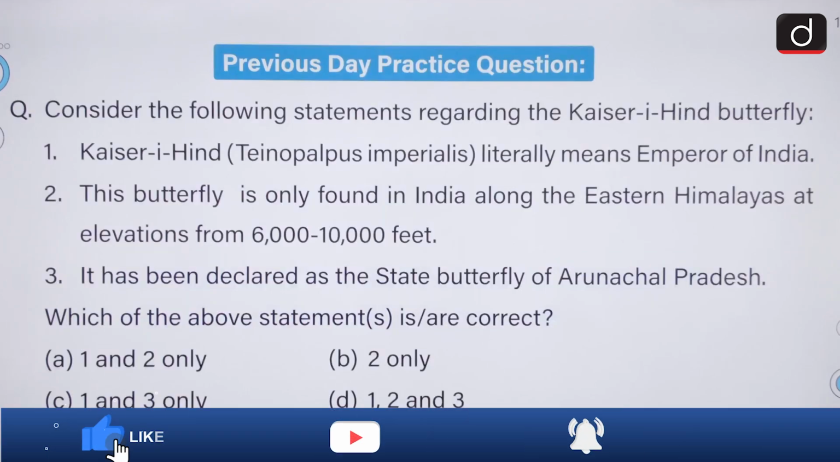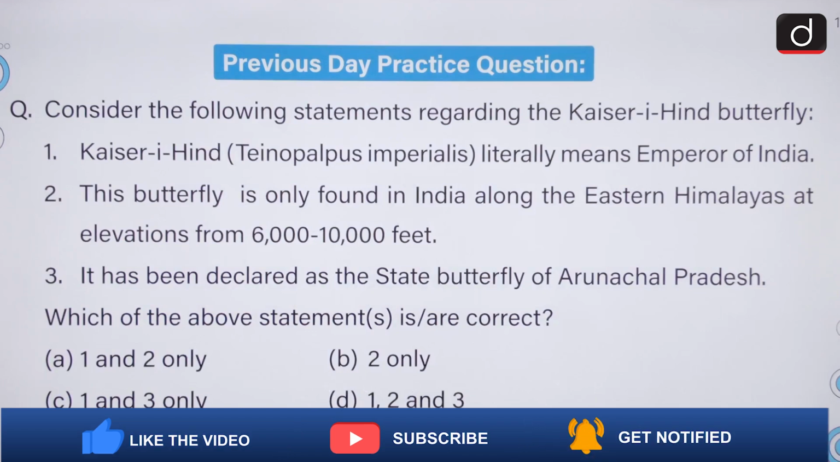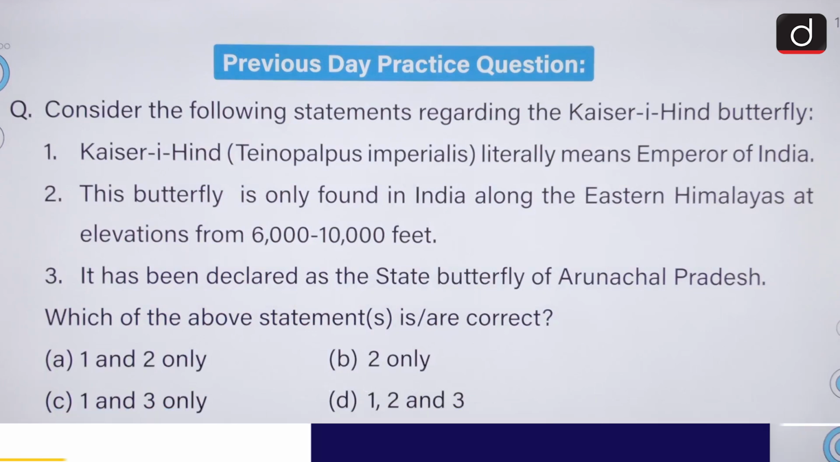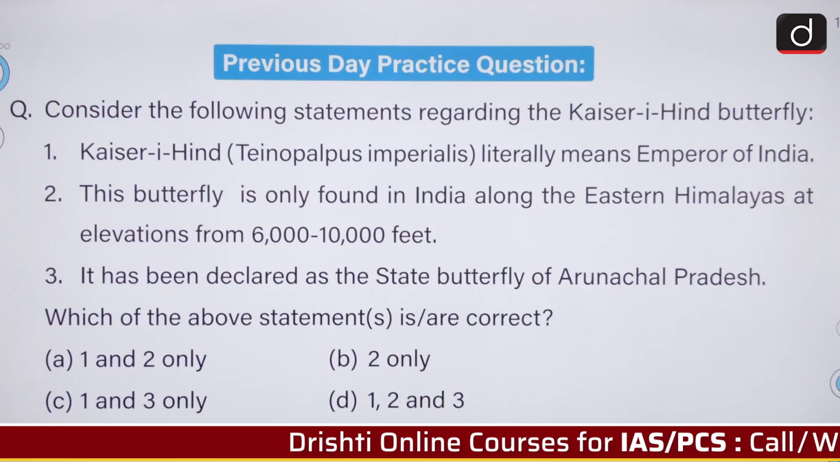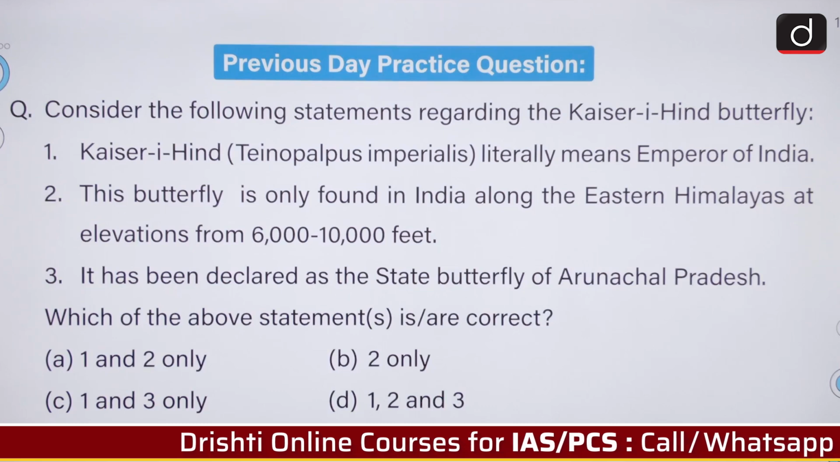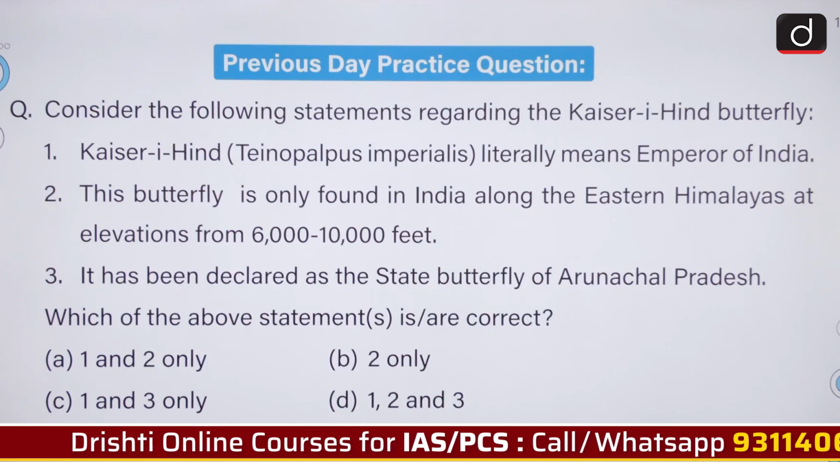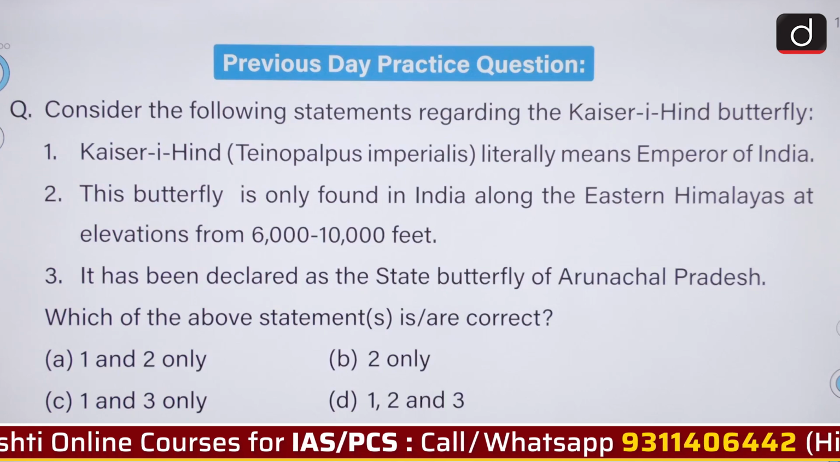Consider the following statements regarding the Dhrishti butterfly. It literally means Emperor of India, Ctenopalpus imperialis. This butterfly is only found in India along the eastern Himalayas at the elevation from 6,000 to 10,000 feet. It has been declared as the state butterfly of Arunachal Pradesh, so we have to select the correct statement.